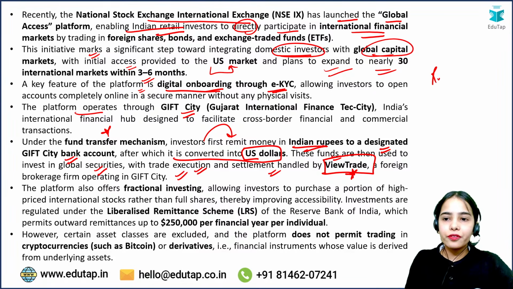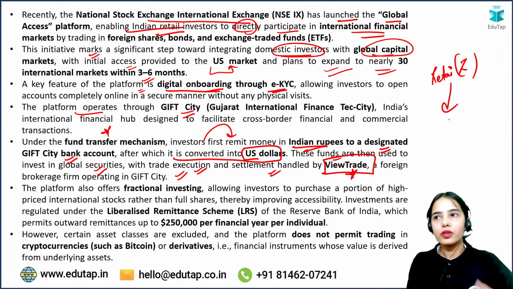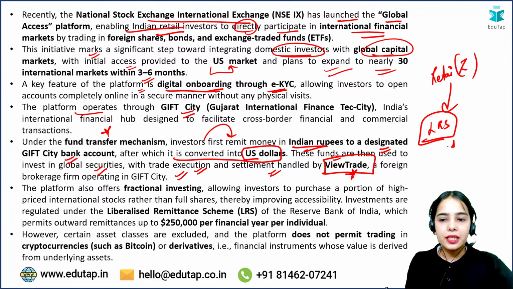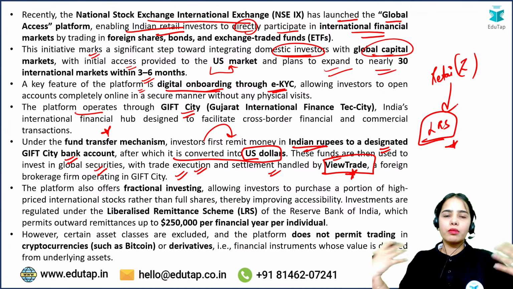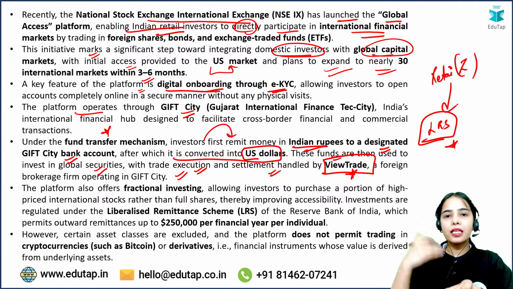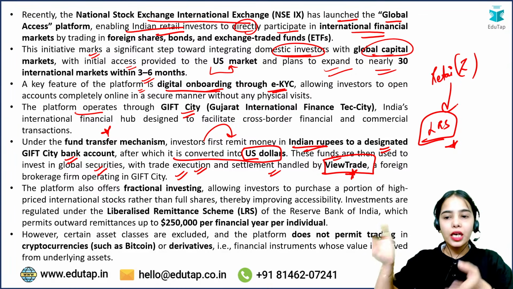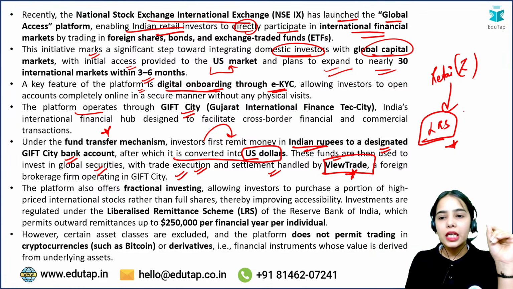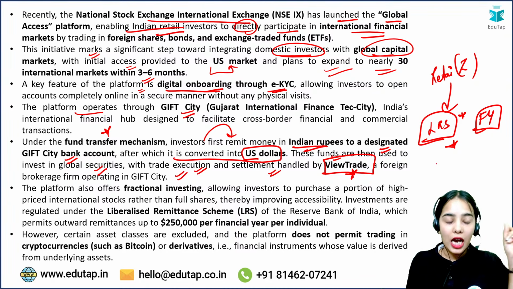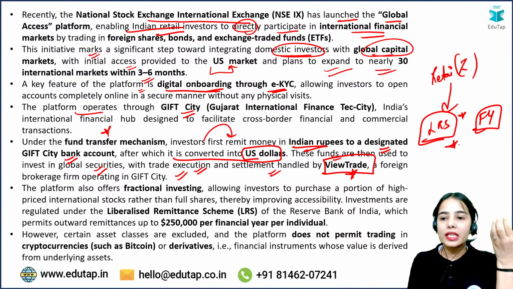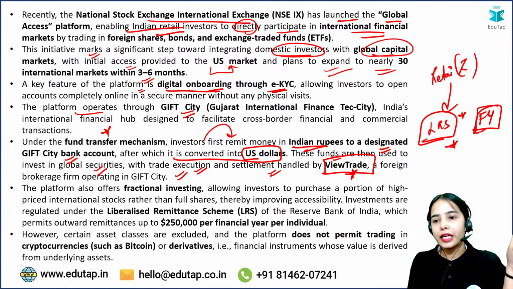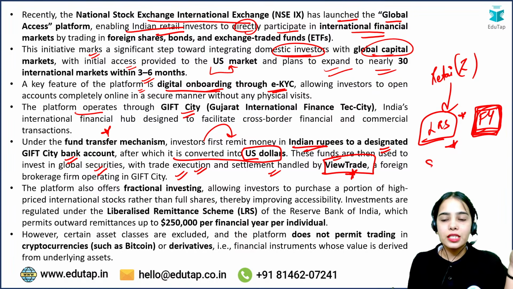Now, for retail investors, that is individuals, what is the limit of the money that they can send out under the liberalized remittance scheme? Under the liberalized remittance scheme, without much probe, you can remit the money out, right? But how much money can be remitted in a financial year by individuals? If anyone remembers, what is the limit?